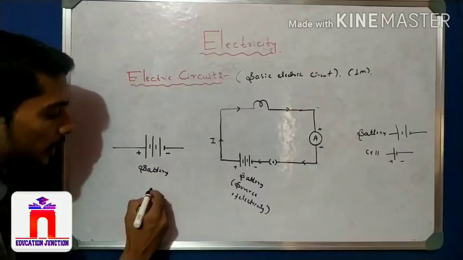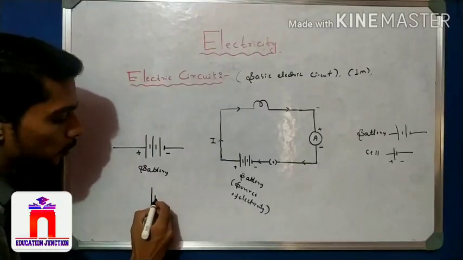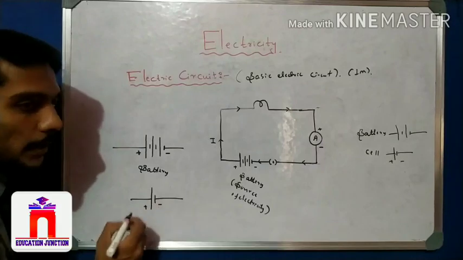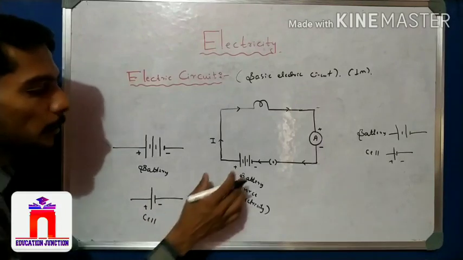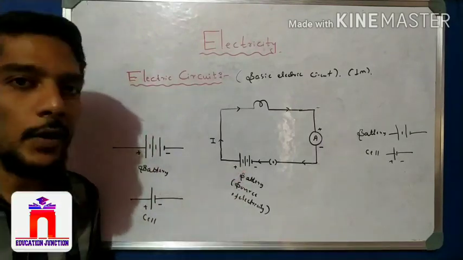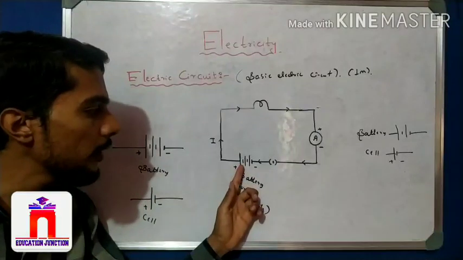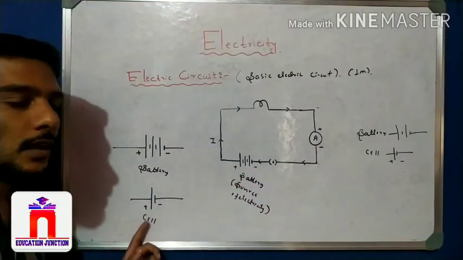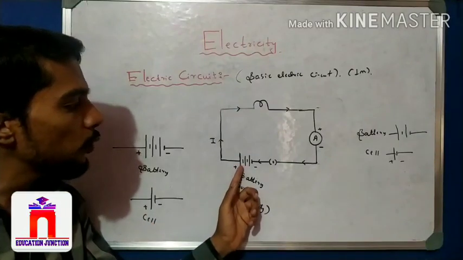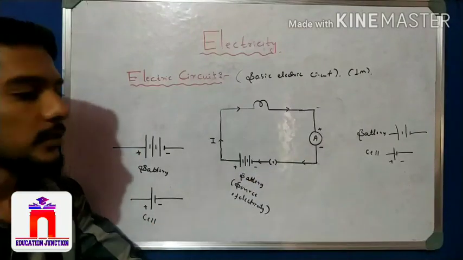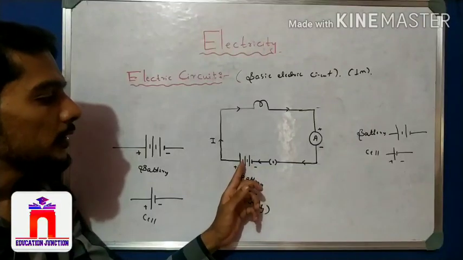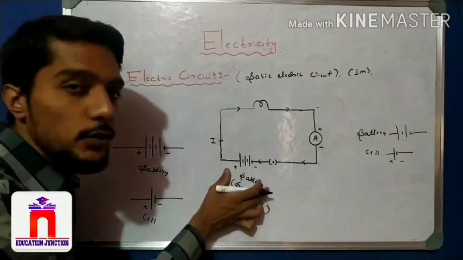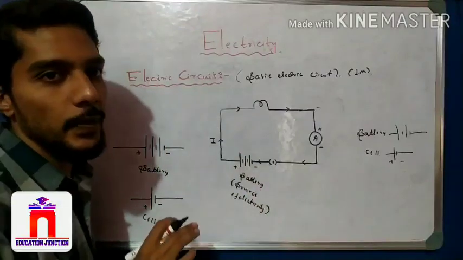But if I write only one big and one small, it is a cell. Here I use a battery because there are so many plus and so many minus. If there is only a single plus and single minus, it is a cell. But with 1, 2, 3 plus and 3 minus, it is a battery. So the battery is used here because it is the source of electricity.